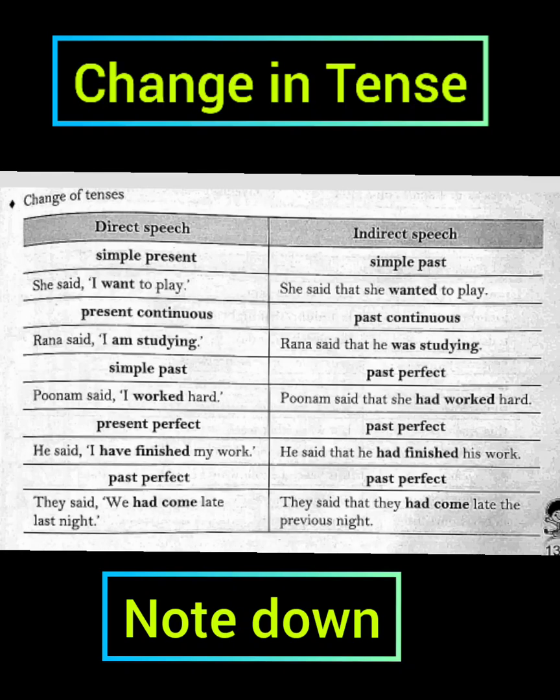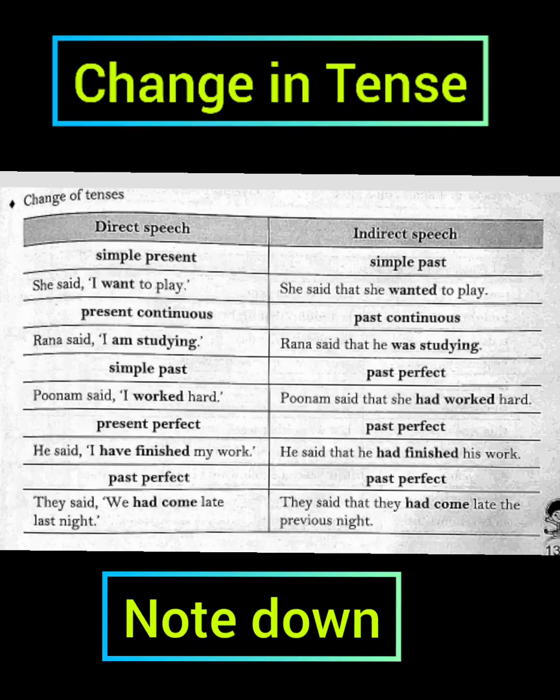Simple present I have to change into simple past. So wanted is the verb second form. That is why I have to change it like she said that she wanted to play. Here I have modified the original dialogue of the speaker. I want to play will change into she wanted to play, right?